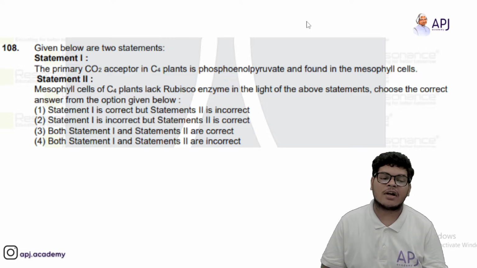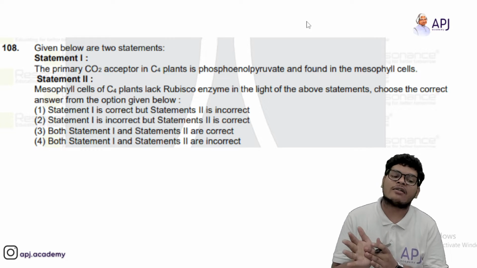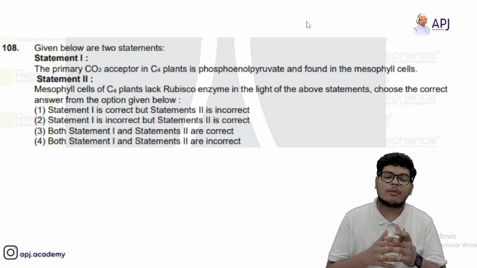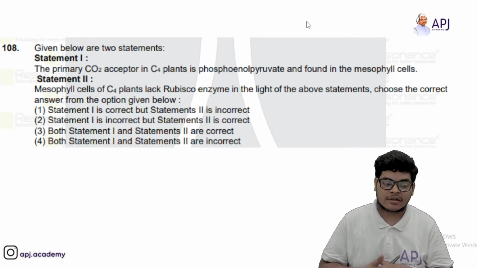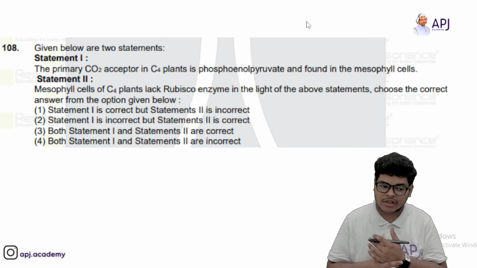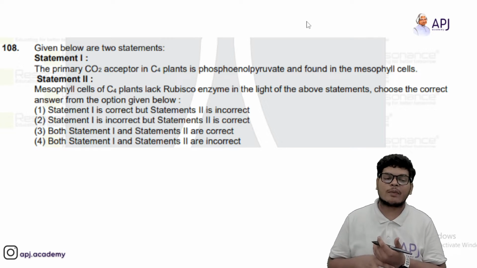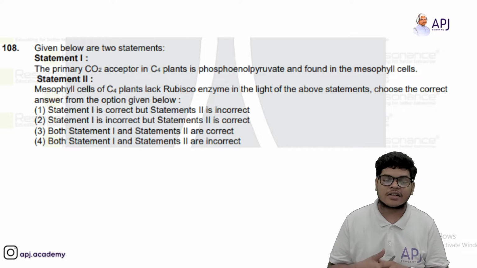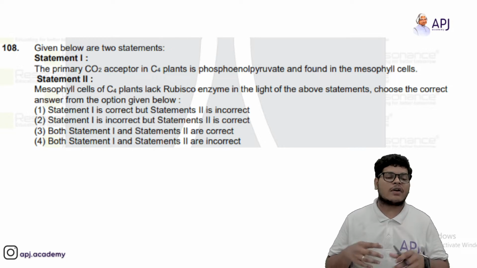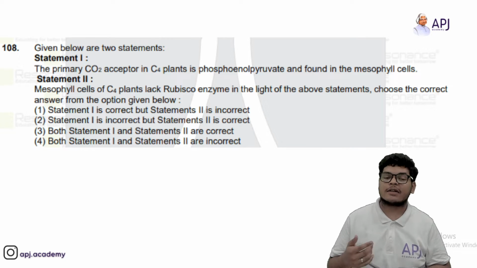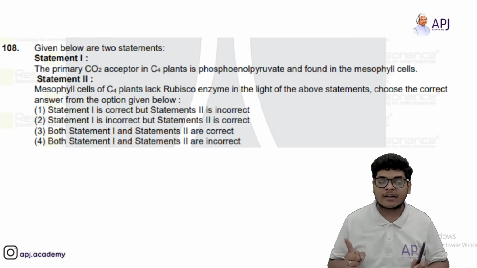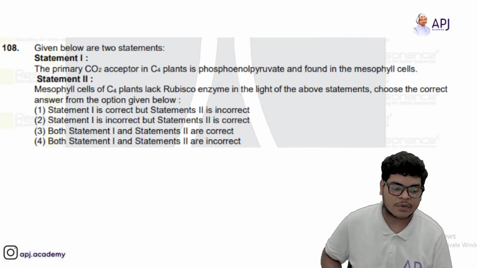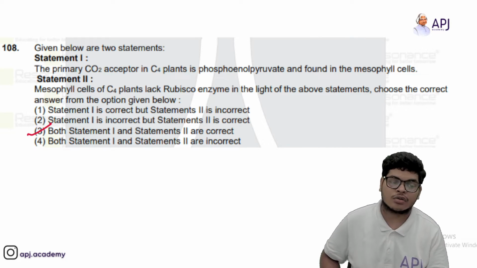Then given below are two statements. The primary carbon dioxide acceptor in C4 plants is phosphoenol pyruvate and is found in the mesophyll cells. Statement 2 says mesophyll cells of C4 plants lack Rubisco enzyme. In the light of the above statements, choose the correct answer from the options. Statement 1 is correct but statement 2 is incorrect. Statement 1 is incorrect but 2 is correct. Both the statements are correct, and none of them is correct. So the answer should be the third because both the statements are true.